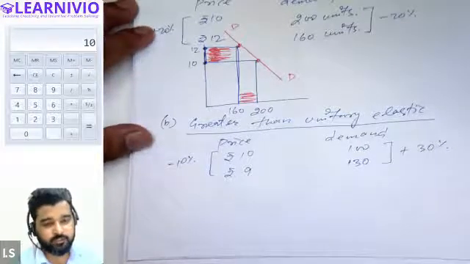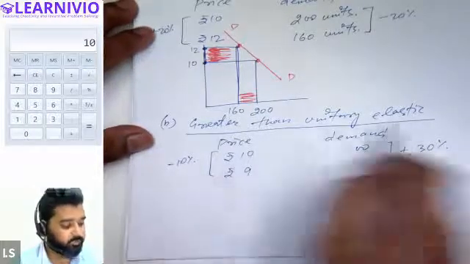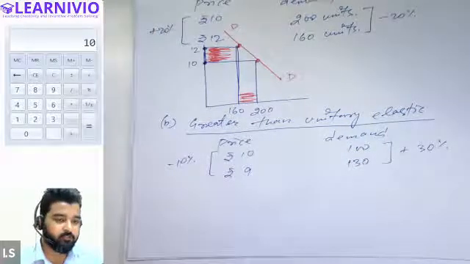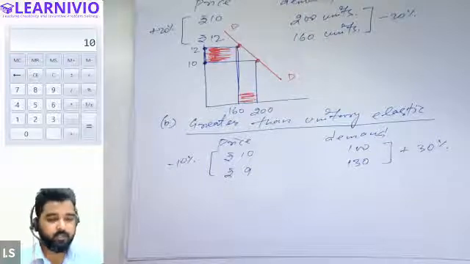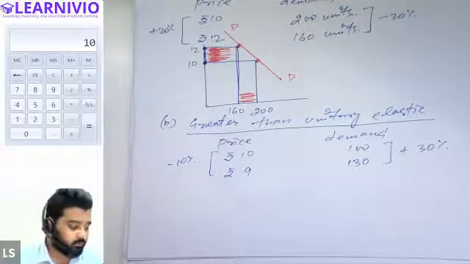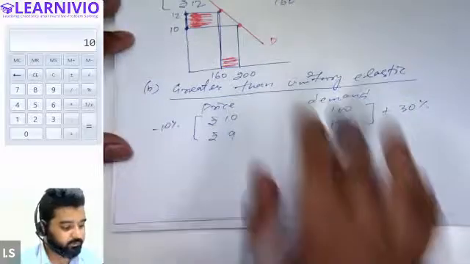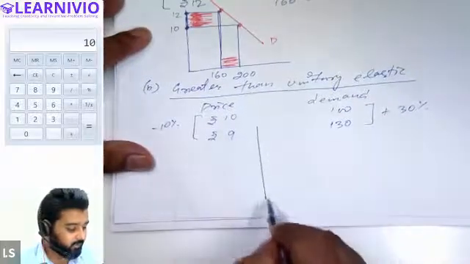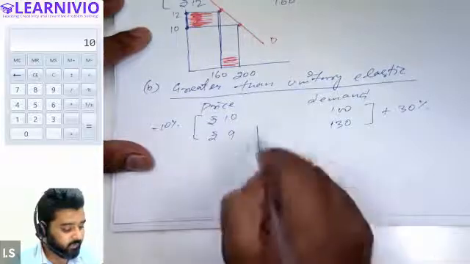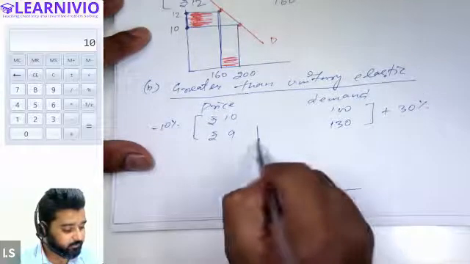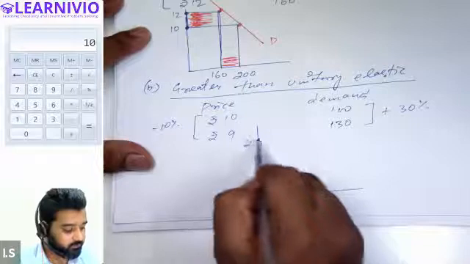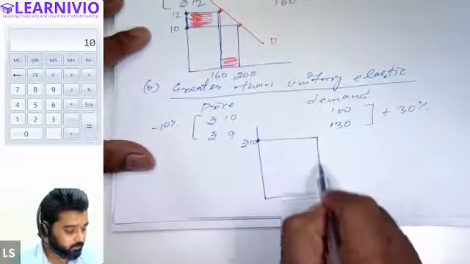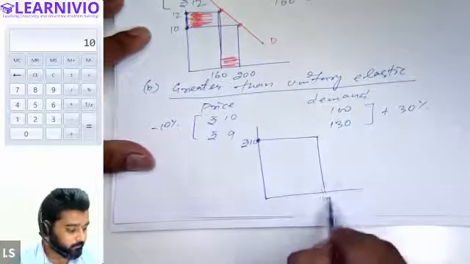What kind of situation is this? This is a situation of greater than unitary elastic demand. Demand is responding more to the change in price. Price is only changing by 10%, but demand is changing by 30%. And when we make a diagram based on this, we will have a demand curve like this. Suppose this was the earlier price, 10 rupees, and at 10 rupees, quantity was 100 units.